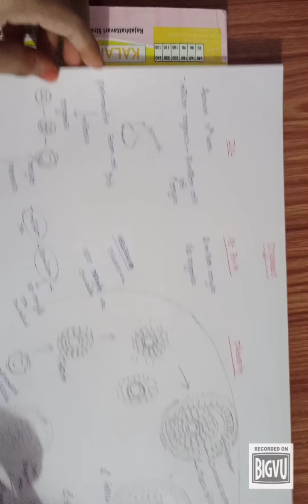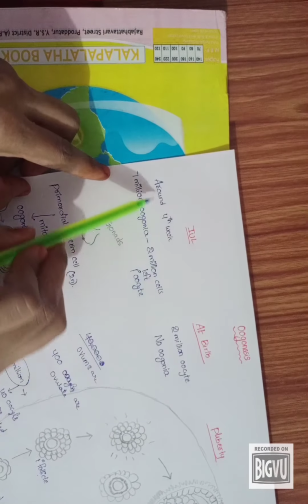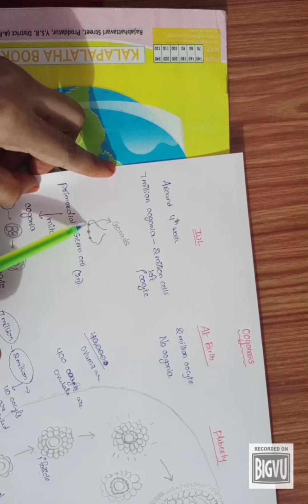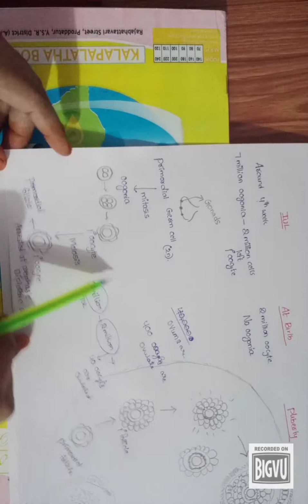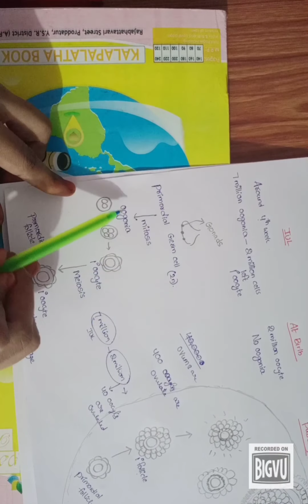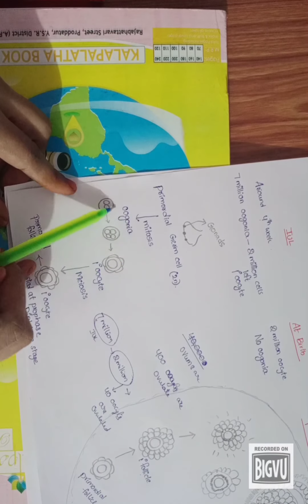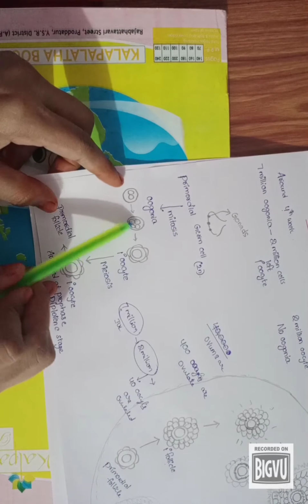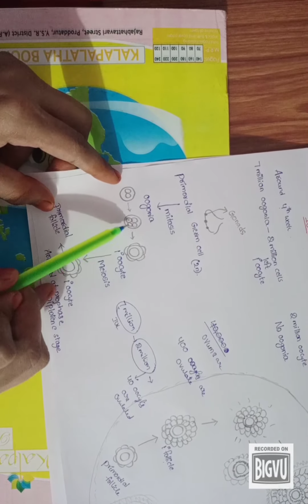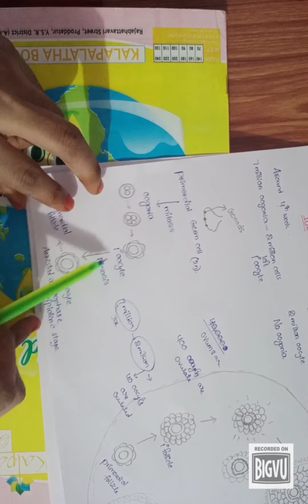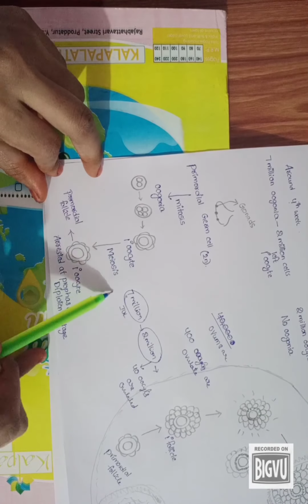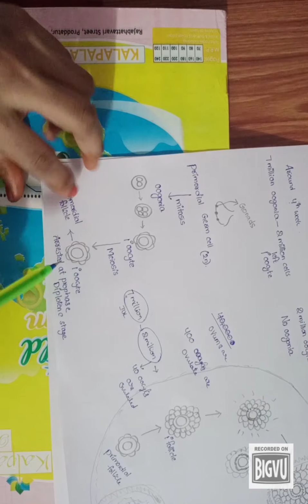Oogenesis, let's revise all the things. Around the 4th week, the germ cells migrate from the yolk sac into the gonads. These are primordial germ cells, and they undergo mitosis to form oogonia. Among the oogonia, the cells degenerate, allowing only one cell to grow. This is called the primary oocyte. The primary oocyte undergoes the first meiotic division and is arrested at the stage of diplotene.